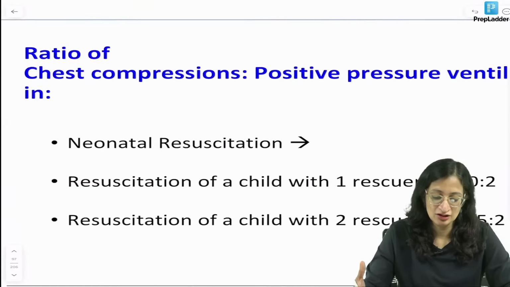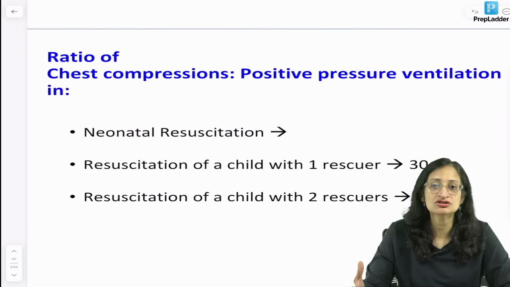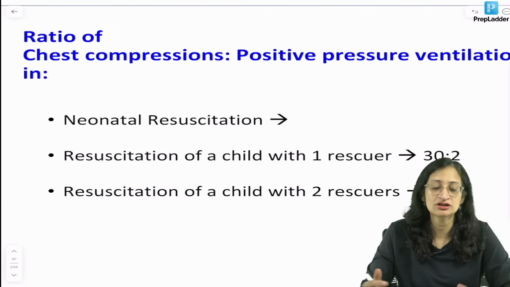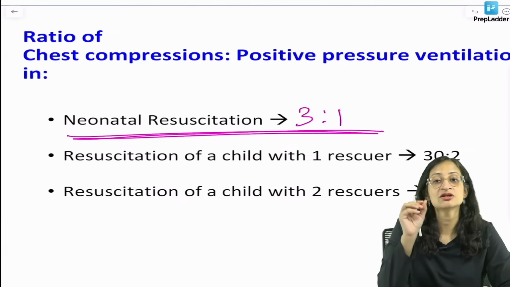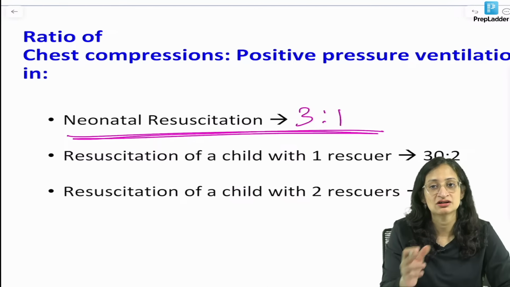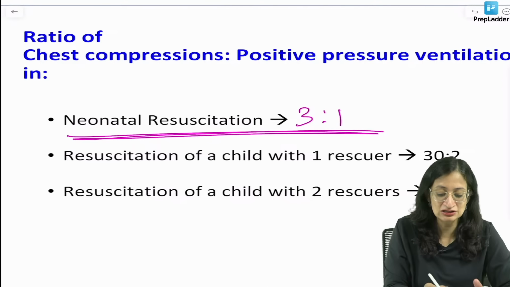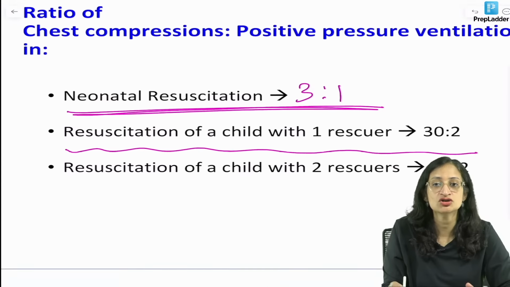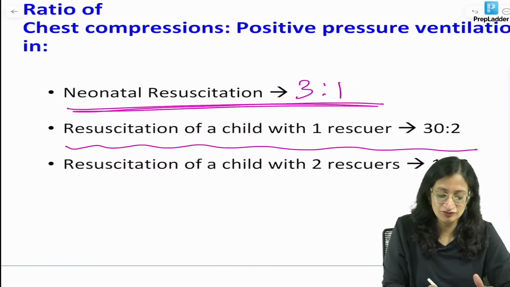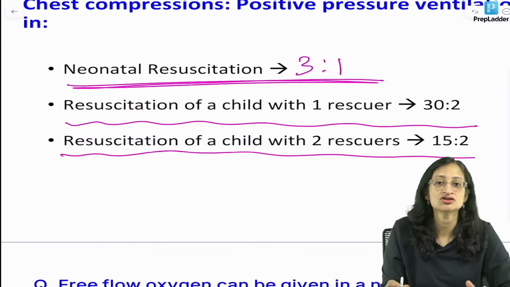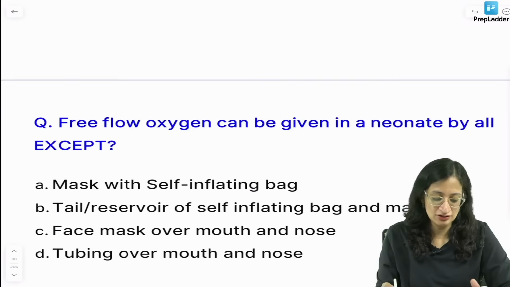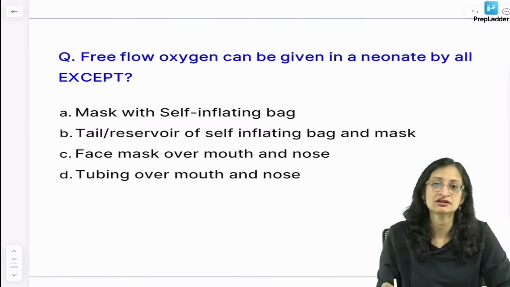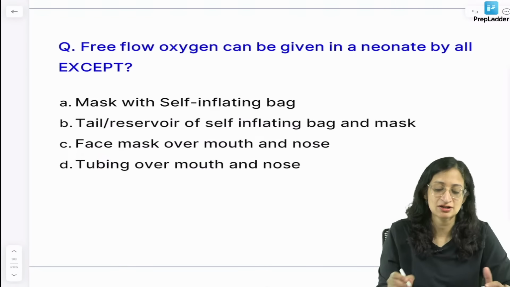Okay. Now the ratio of chest compression to positive pressure ventilation is very important in neonatal resuscitation. We know it is 3:1 and nothing else, please remember. But in PALS guidelines for an older child, we are not talking about a neonate, if it is 1 rescuer, the ratio becomes 30:2. If it is 2 rescuers, the ratio becomes 15:2. Okay, we'll remember, right?